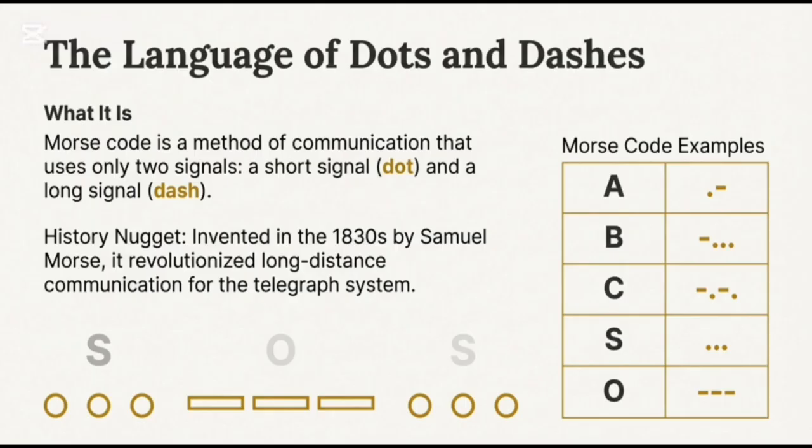A language of dots and dashes. Morse code is a method of communication that uses only two signals, a short signal, dot, and a long signal, dash. History nugget: it was invented in the 1830s by Samuel Morse. It revolutionized long distance communication for the telegraph system. And here we have some examples of Morse code in that table.